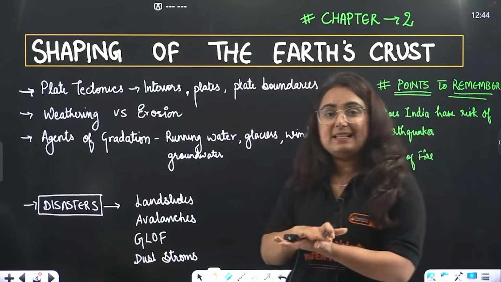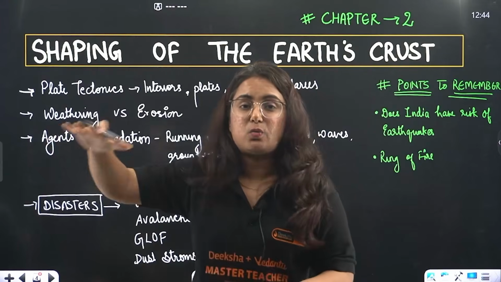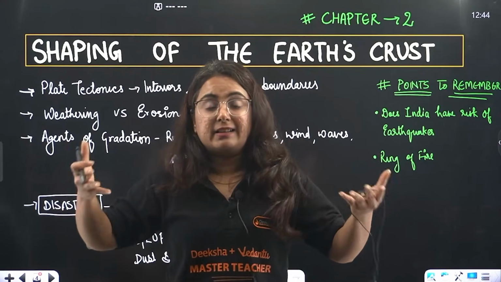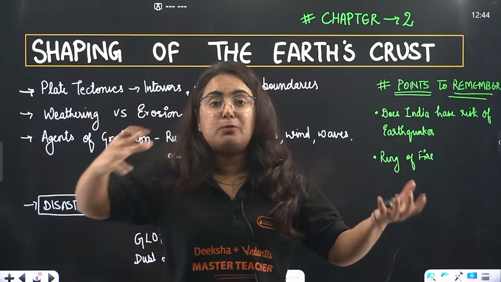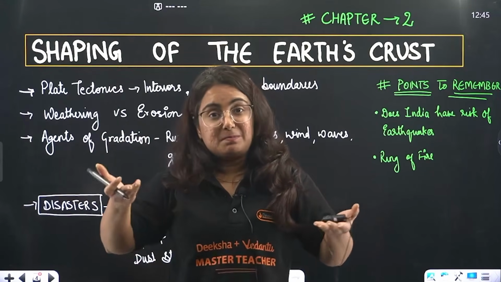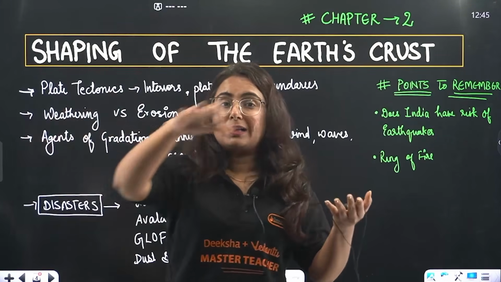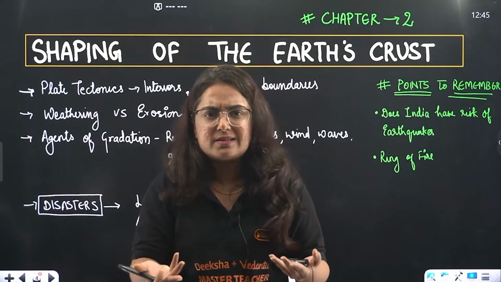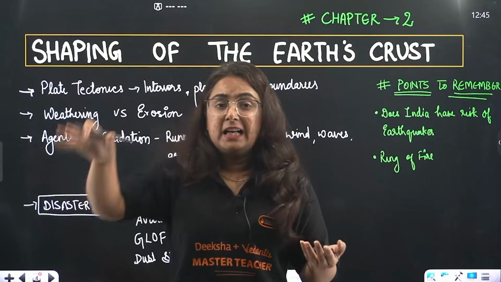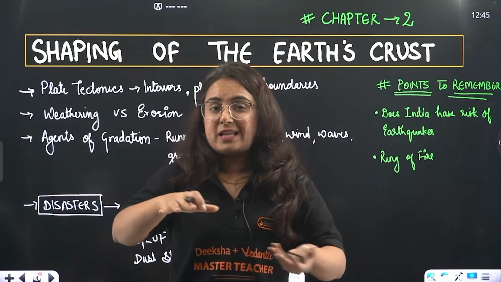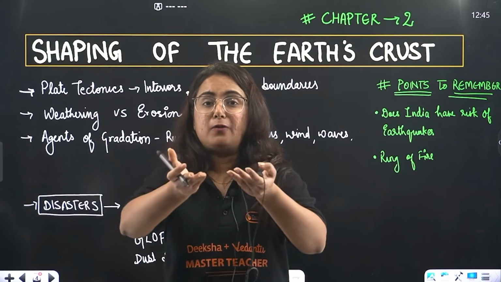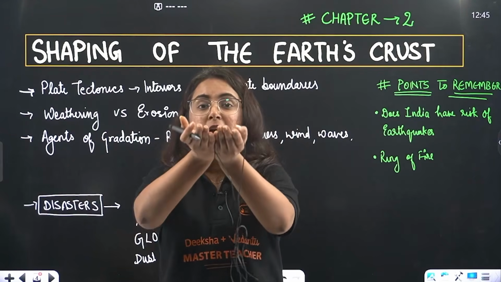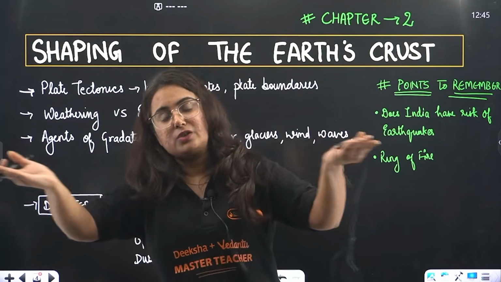This theory tells us, beta, that the earth's crust is not a single piece of land. Rather, it is broken into plates. Those plates are floating over the magma, which is semi-liquid or molten, semi-solid we can call it. So as it is floating, what is happening, beta? Boundaries are formed, because there are times when plates are converging with each other, and there are times when plates are diverging from each other.